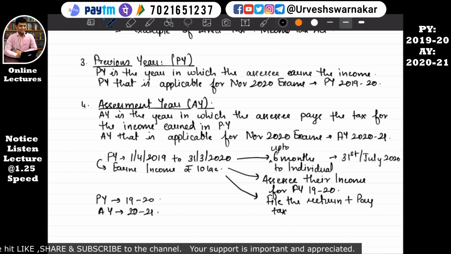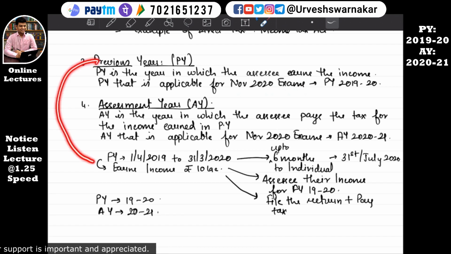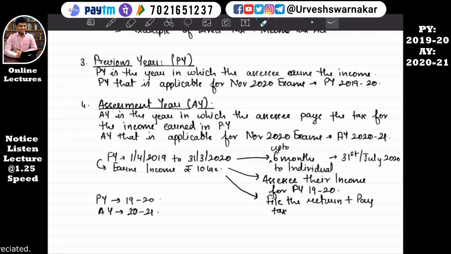So let's understand this previous year. Previous year is a year in which the assessee earns the income. The previous year that is applicable for November 2020 exams is previous year 2019-20. So that means the previous year is the financial year. But in exams you can't write financial year, you have to write previous year and assessment year.